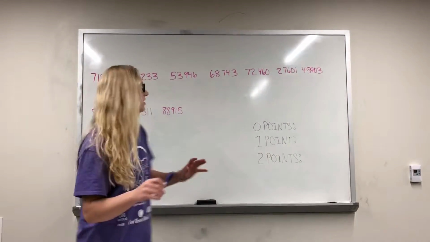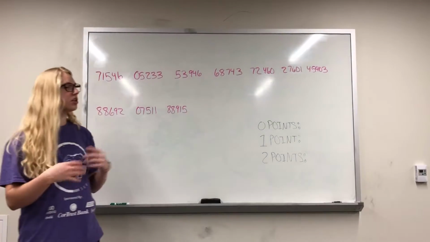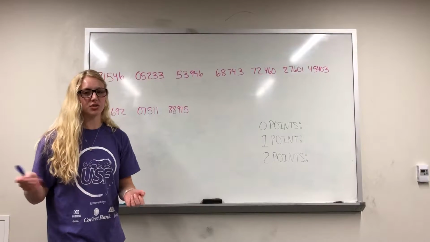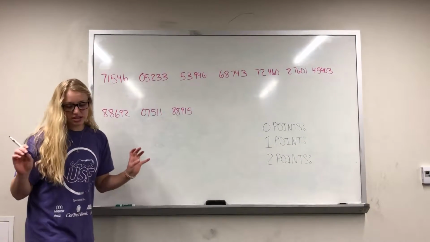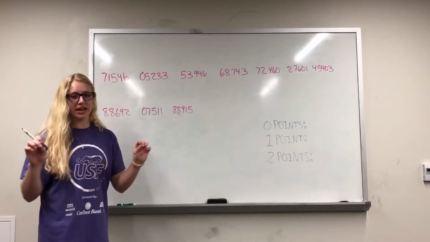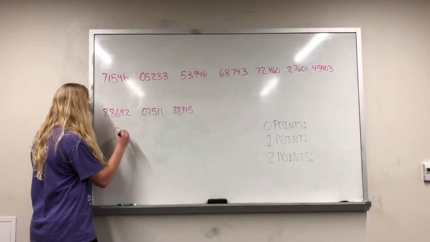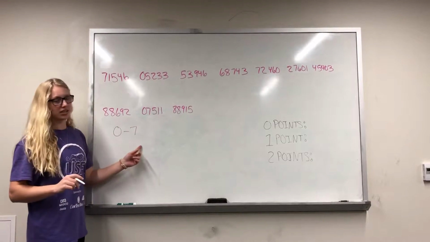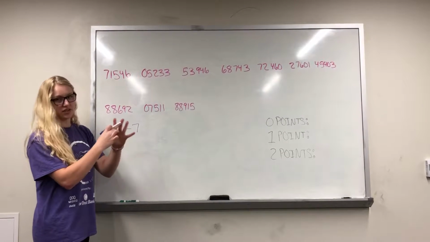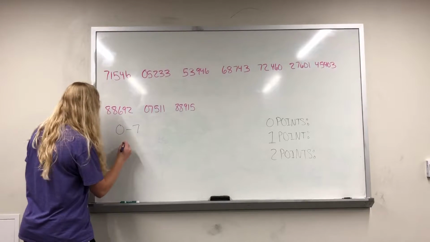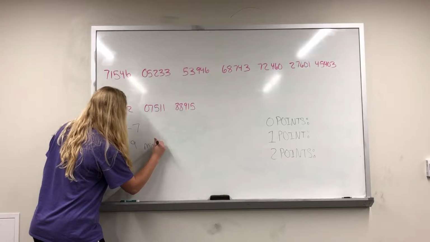So how we're going to calculate this is, I wrote down a bunch of random digit numbers that I found online, so you can easily have free access to this too. Since she has an 80% chance of making shots, the other 20% is the misses. So 0 through 7 is going to mean the makes, because that's 0, 1, 2, 3, 4, 5, 6, 7, which is 80%. And then 8 and 9 are going to be the misses.